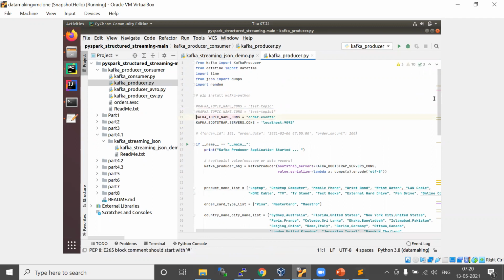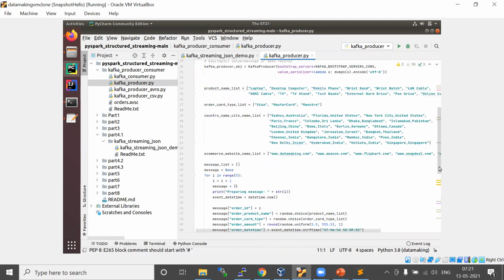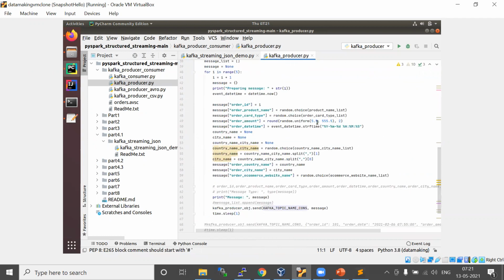The sample data which we cooked up yesterday is basically whenever you make an online transaction for purchasing some product, your order details are captured in operational databases. That data we want to publish to the Kafka topic. That is the idea.